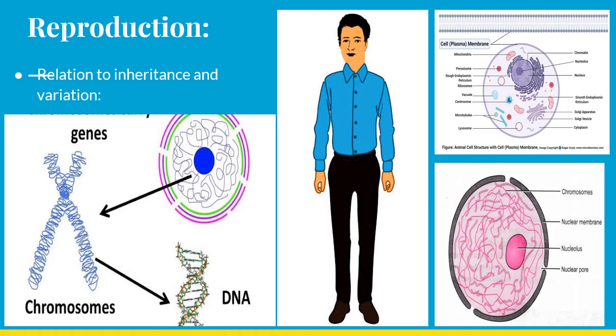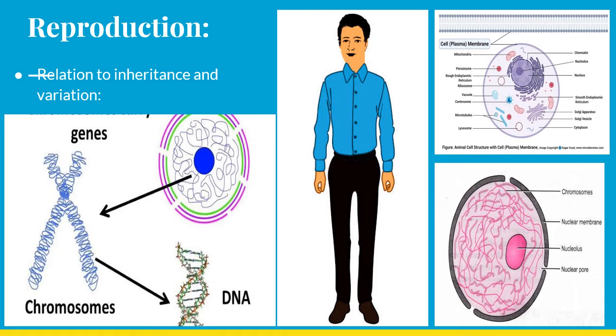So when we go deeper, these human beings are formed of cells, and the cell is the basic structural and functional unit of all living organisms. And when we move again deeper, we could see the nucleus, where the function of the nucleus is to aid reproduction or division, forming new organisms. And inside the nucleus we could see thread-like structures.